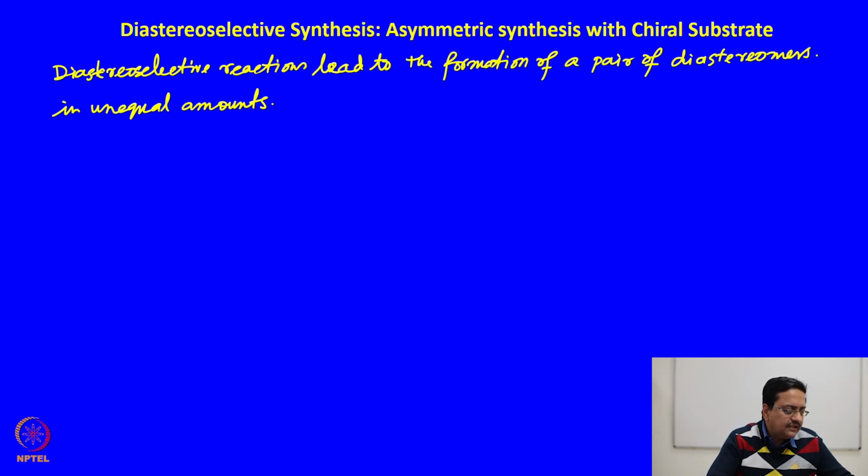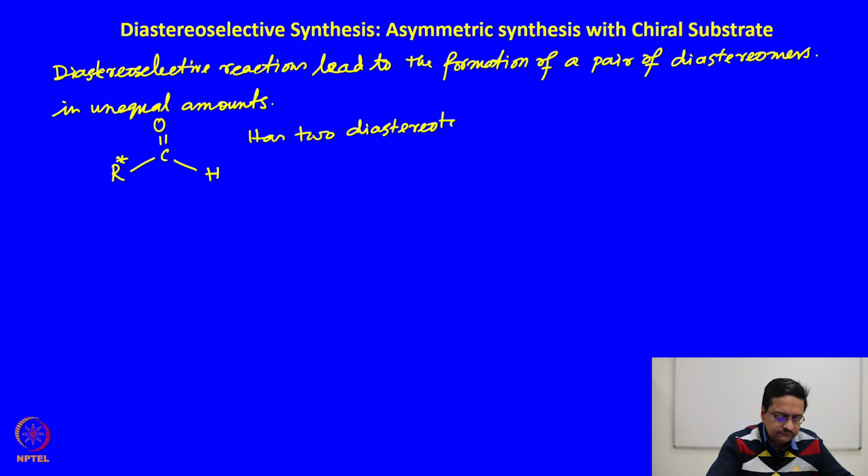So, as we have already understood in our previous lecture, if you have a carbonyl compound like this, it has two diastereotopic faces designated as Re or Si faces.